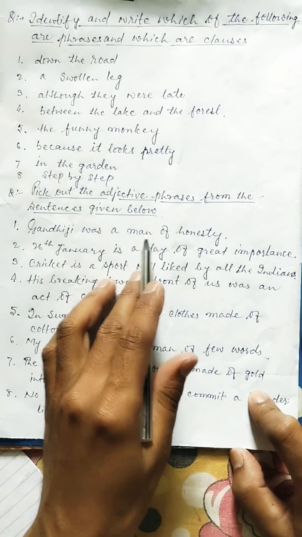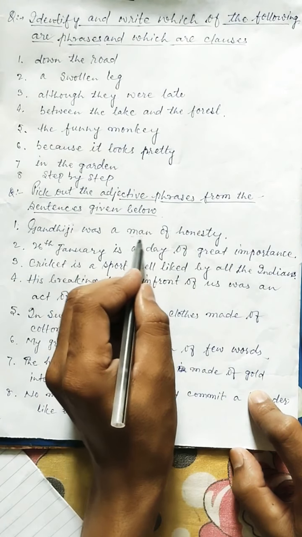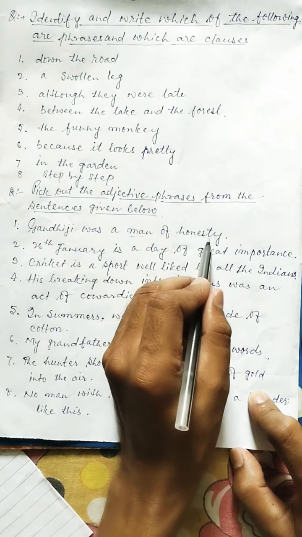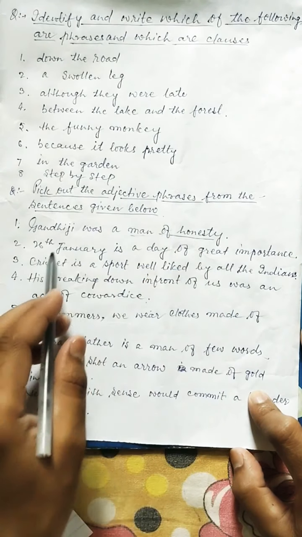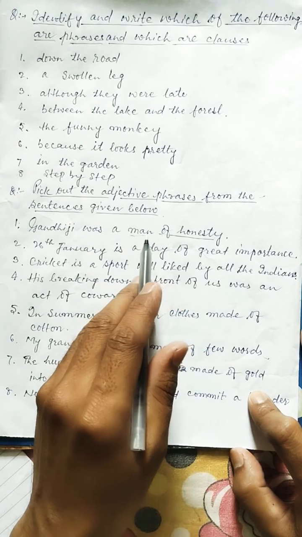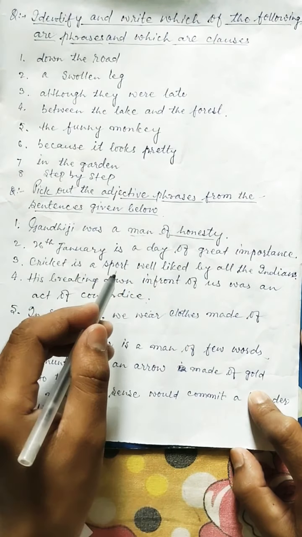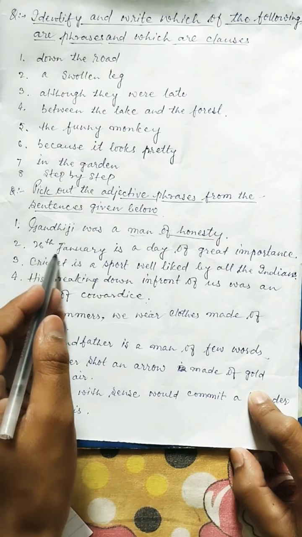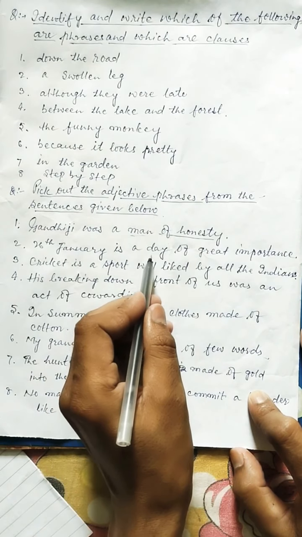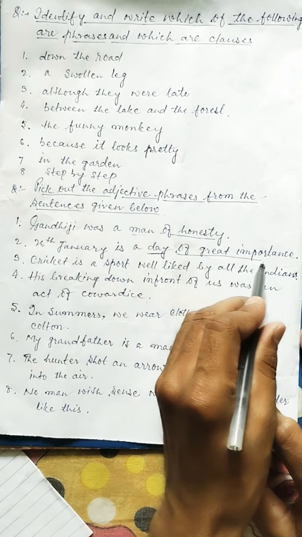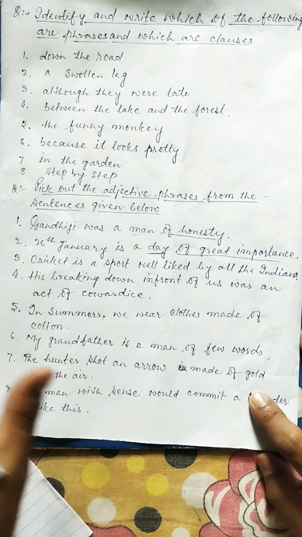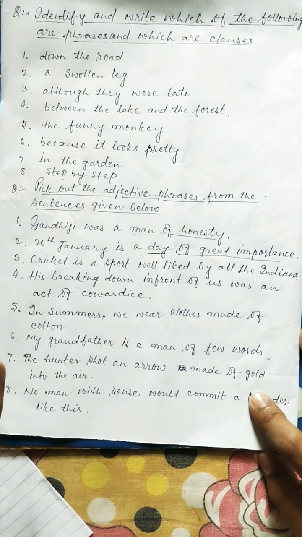Just see the one question. गांधी जी वॉज अ मैन ऑफ ऑनेस्टी. देखिए यहाँ पे नाउन है, नाउन के ठीक बाद आप देखिए लिया हुआ है, ऑफ ऑनेस्टी. तो ये जो आप देख रहे हैं ये हो गया एडजेक्टिव फ्रेज. तो एडजेक्टिव फ्रेज जो होते हैं वो नाउन के बिल्कुल नज़दीक होते हैं. 26 January is a day of great importance. So day is a noun and here of great importance is an adjective phrase. So I hope students you can clearly understand all the things whatever I have explained to you.